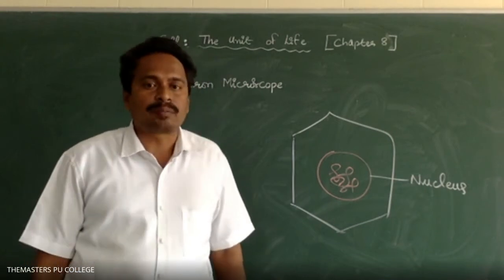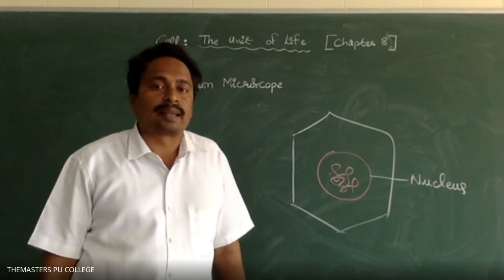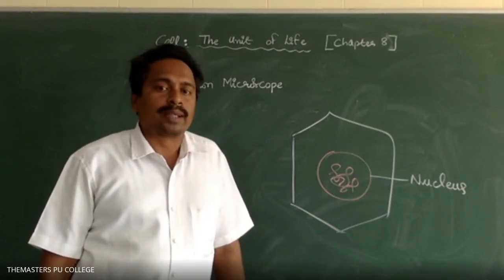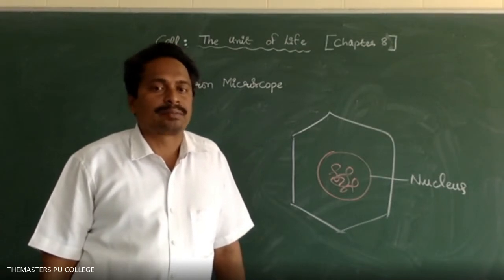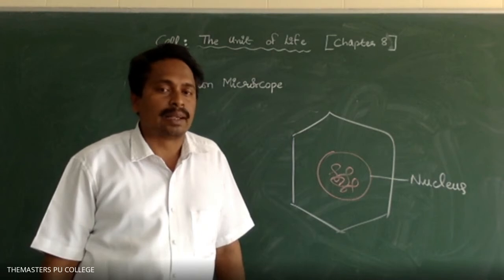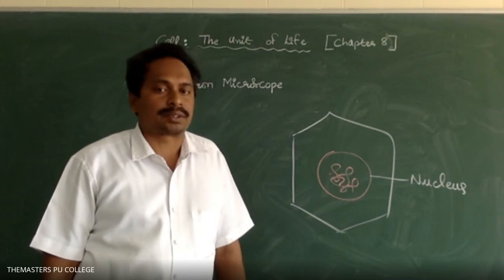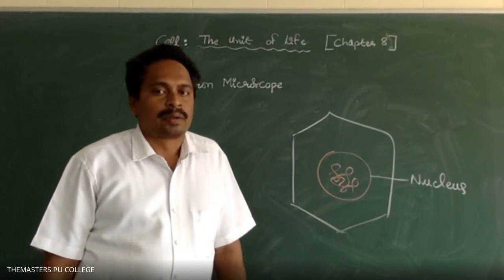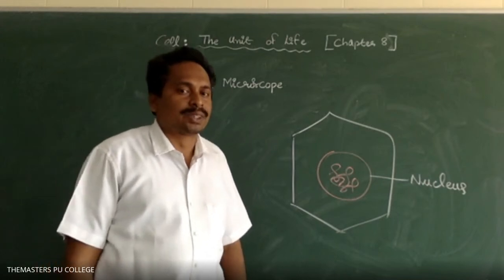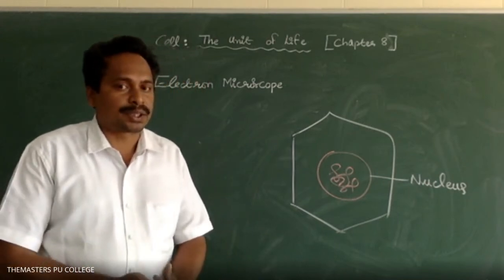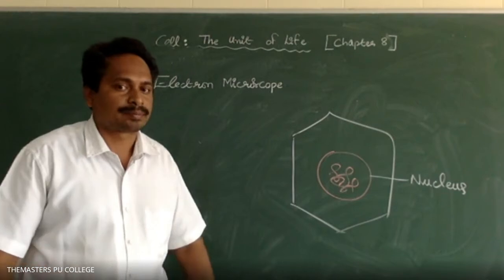If you see the cell under the electron microscope, we can see the detailed structure of the cell: the cell wall, the cell membrane structure, and the cell organelles. Which microscope was used to study the detailed structure of the cell? Electron microscope. Right.